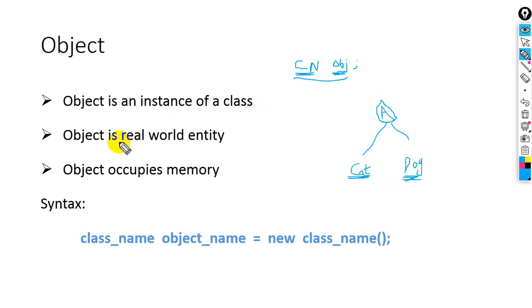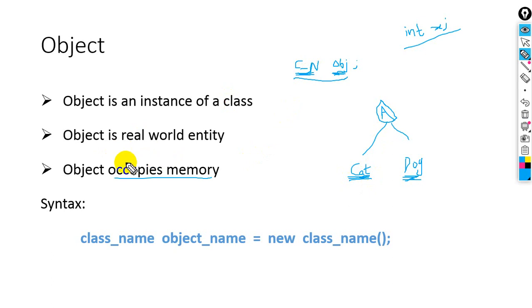So here object is a real world entity which occupies memory. Look at this, object occupies memory, just like other variables. For example, here I am declaring an integer variable x, so x will occupy memory in the computer. Same thing when we are declaring an object, it will occupy memory, but class will not occupy memory. Just keep in mind this thing. Class will not occupy memory, but object will occupy memory in a computer. Object is a real world entity, but class is not, it is just a blueprint.